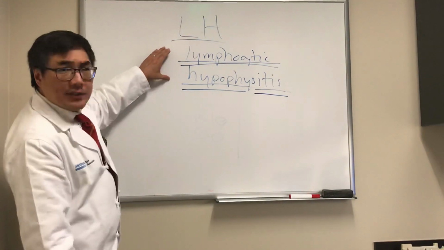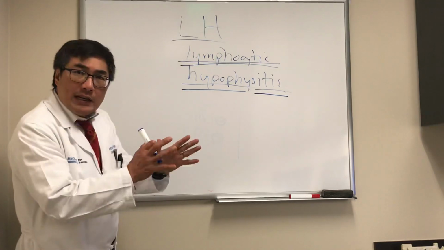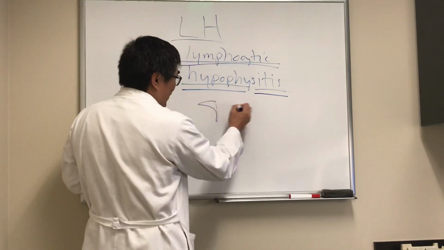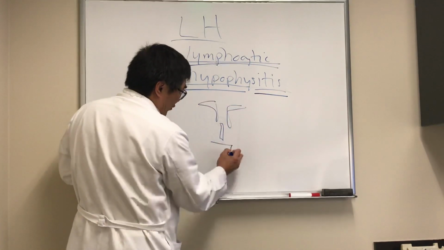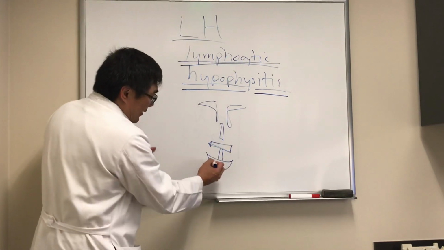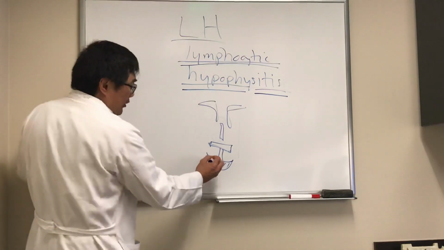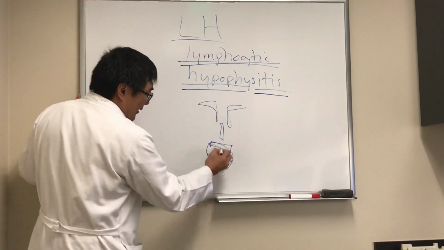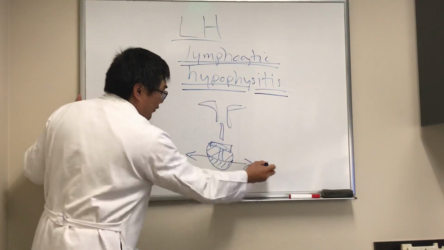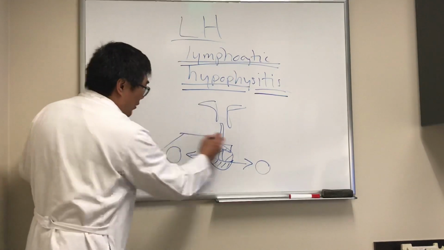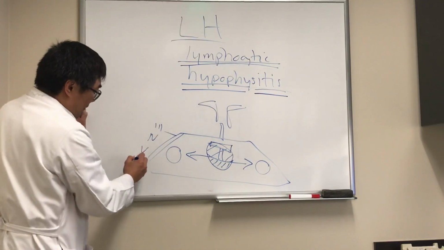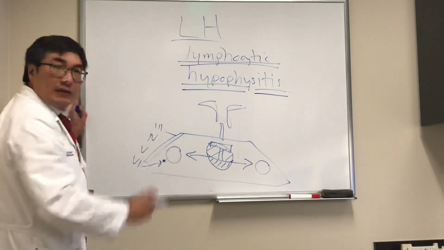So you should be thinking about lymphocytic hypophysitis, however, when we have an infiltrative enlargement of the pituitary gland. So as you remember from prior lectures, we have the ventricles here, and then the third ventricle, the floor of the third ventricle in coronal section is the chiasm, then the infundibulum, and in the sella is the pituitary gland. So the pituitary gland, if it gets bigger, will rise out of the sella and can compress the chiasm. If it goes laterally, it'll go into the cavernous sinus, and here's the carotid artery and the walls of the cavernous sinus, which means it can cause a third, a fourth, trigeminal, or a sixth cranial nerve palsy.